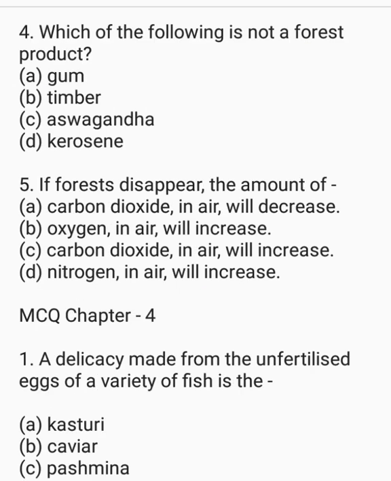Now the next question. Which of the following is not a forest product? Gum, timber, ashwagandha, kerosene. The correct option is kerosene. If forests disappear, the amount of carbon dioxide in air will decrease. Oxygen in air will increase. Carbon dioxide in air will increase. Nitrogen in air will increase. The correct option is carbon dioxide in air will increase.